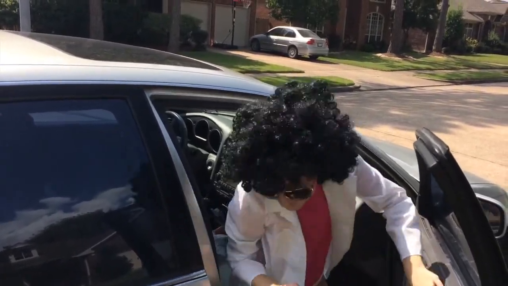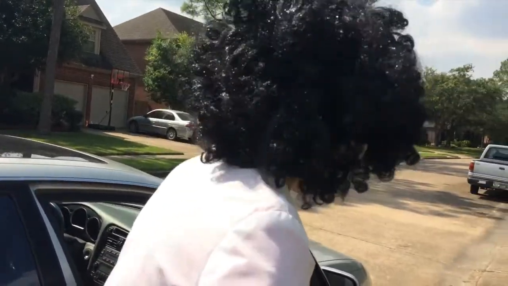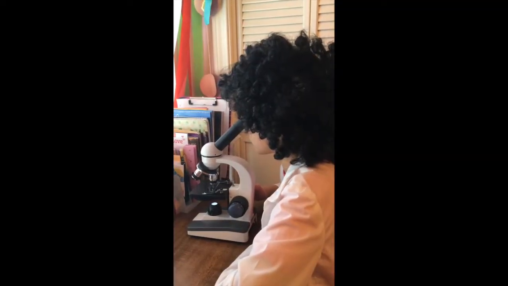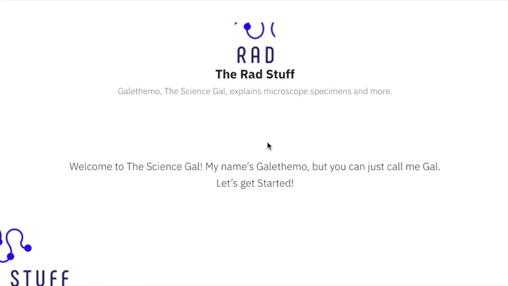Galithimo, Galithimo, Galithimo, the Science Scout.